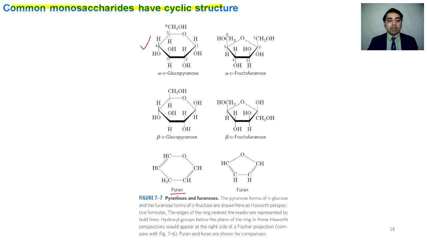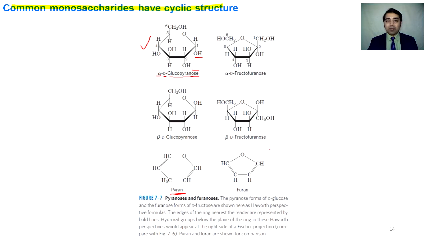There is a 6-membered ring that is called pyran, and the ring of glucose is also 6-membered. Based on the similarity, glucose is named as glucopyranose. O comes from the sugar. Because this is the alpha anomer, that's why we attach alpha. Because this is D-glucose, that's why we attach D in front of glucopyranose.